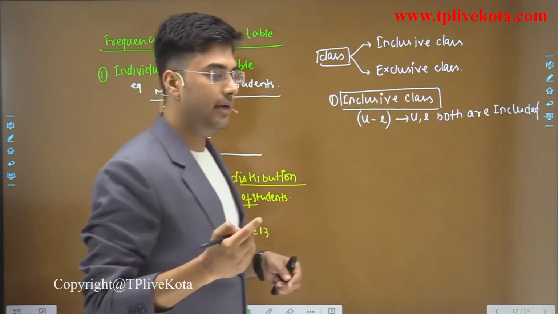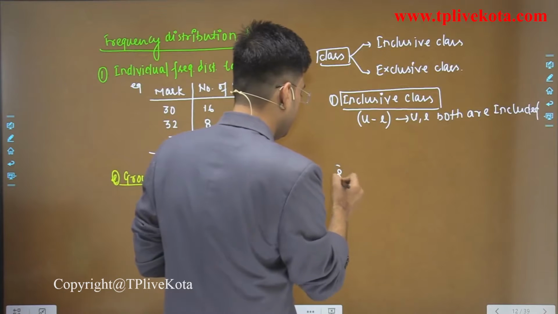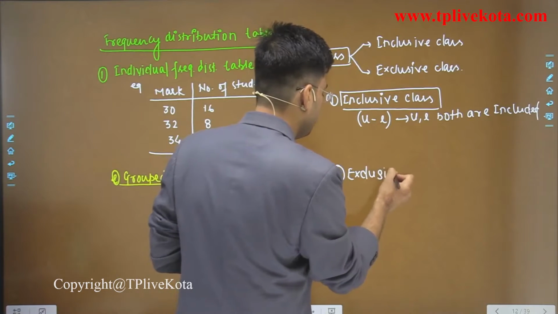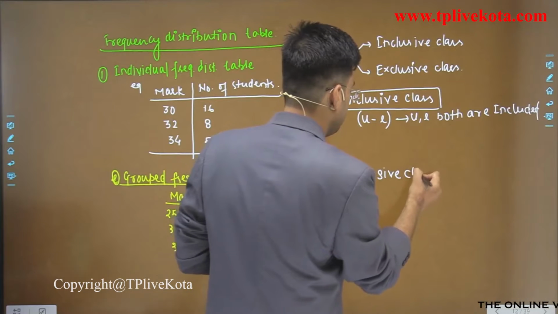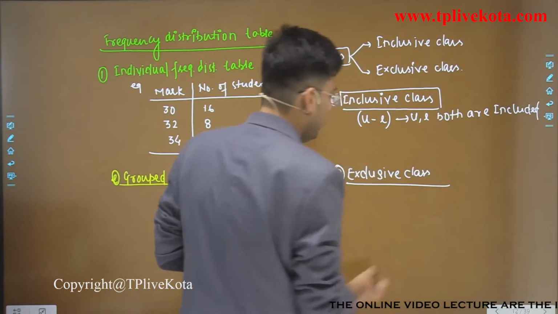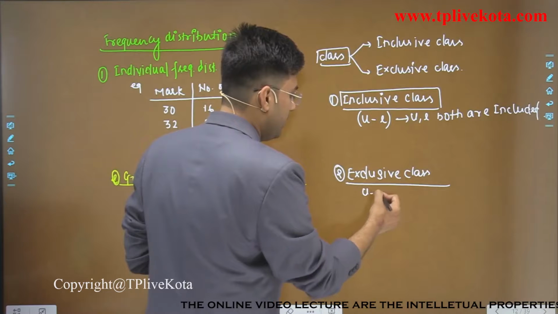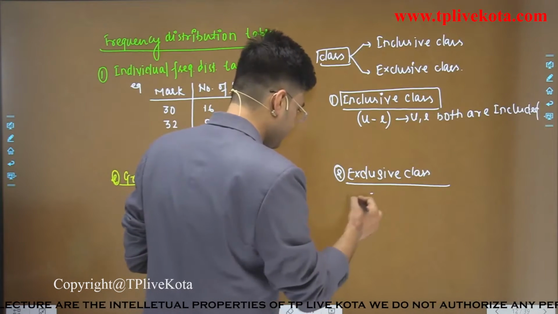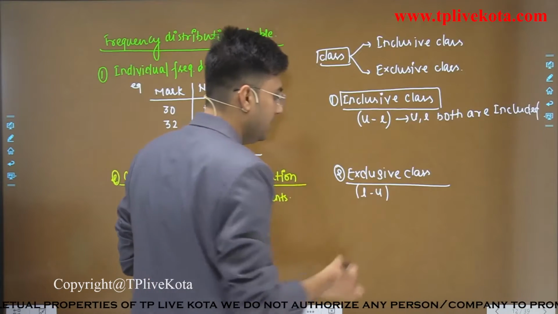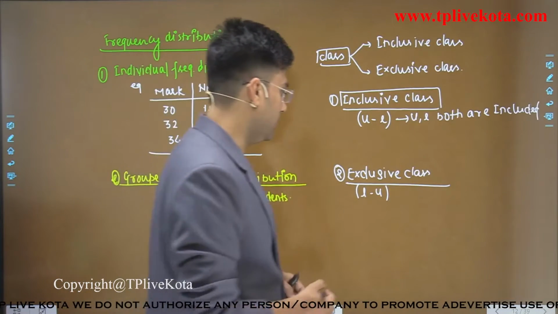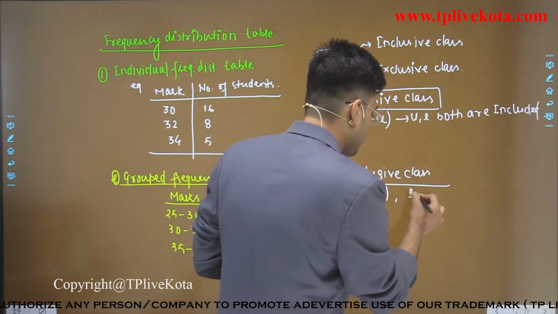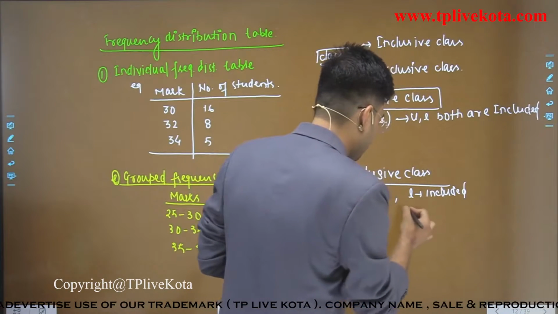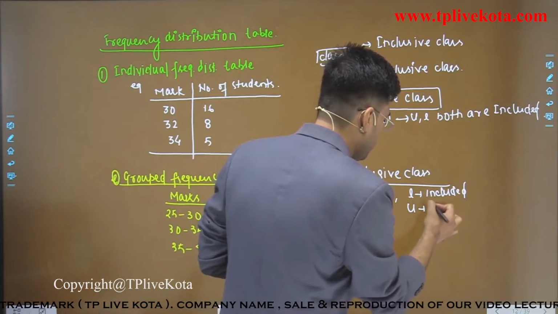Clear? And the second is what? Exclusive class. In this class, if we have lower limit and upper limit, then here only lower limit is included. Lower limit included, upper limit is not included.